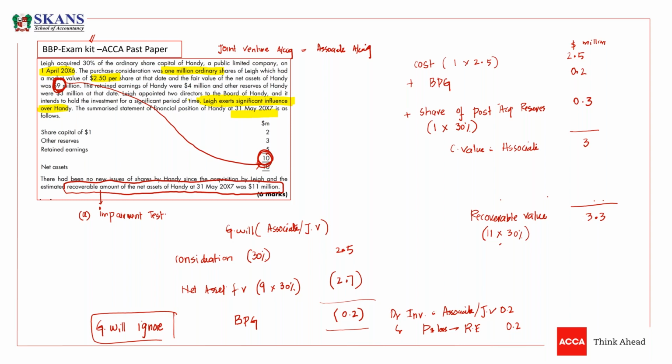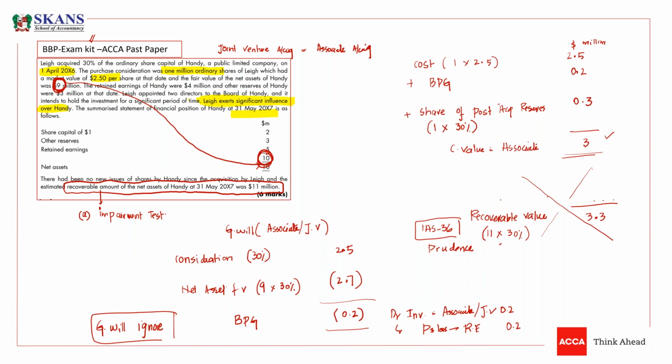As per IAS 36, we should not book a gain here. This is an application of the prudence concept, which says that you can book the loss, but you cannot book the gain. So this recoverable value has no implication on our working, and our value will remain 3. But if this value had been 2.9, then we would need to book a 0.1 loss, and the new revised value would be 2.9.